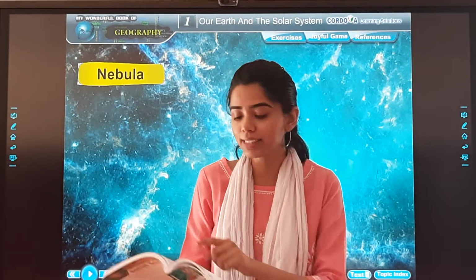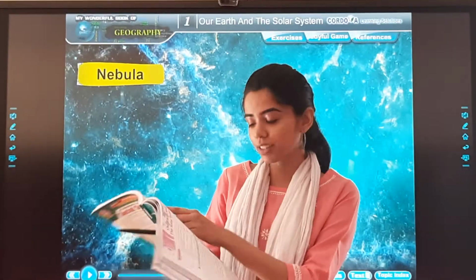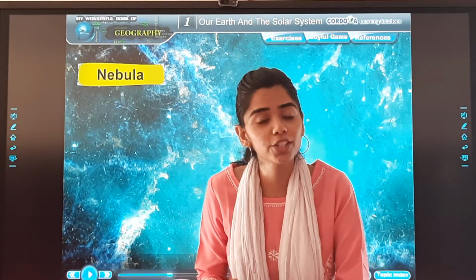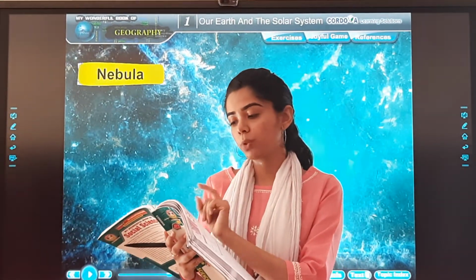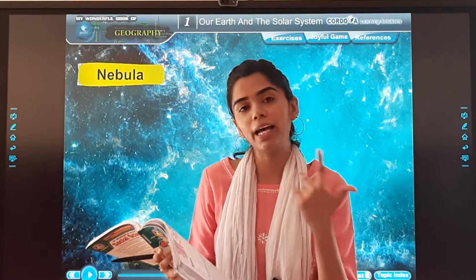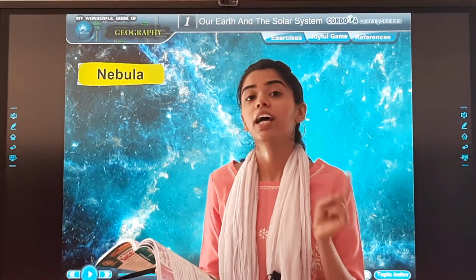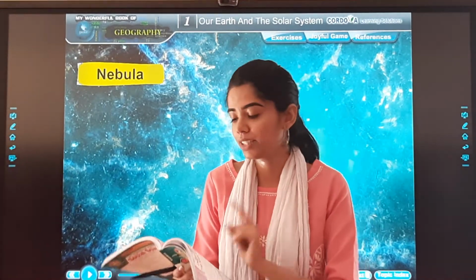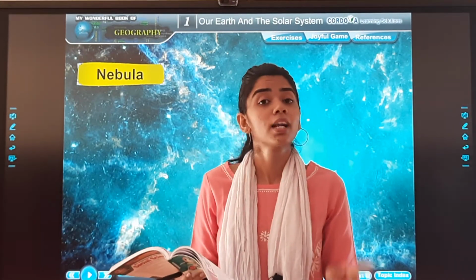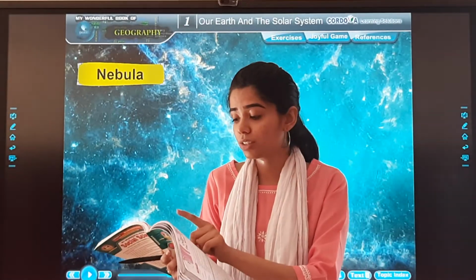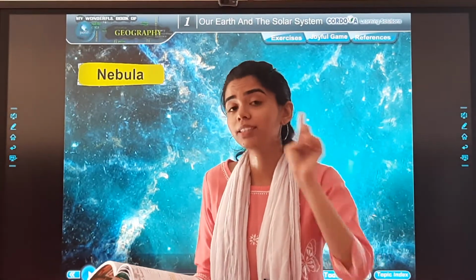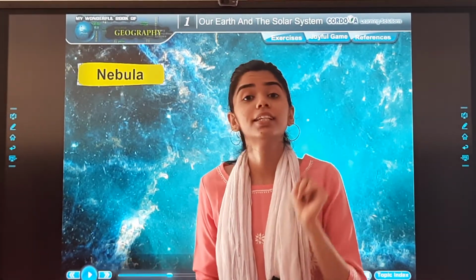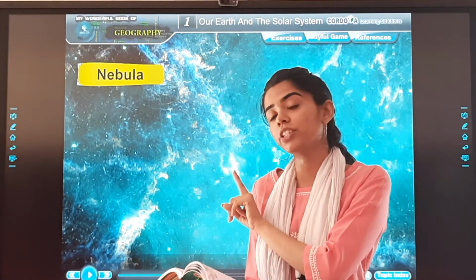What is it known as? Light year. You can underline it in your textbook. That is page number 105. The distance between the planets and the celestial bodies is measured in light years. Now, a light year is the distance traveled by light in 1 year.